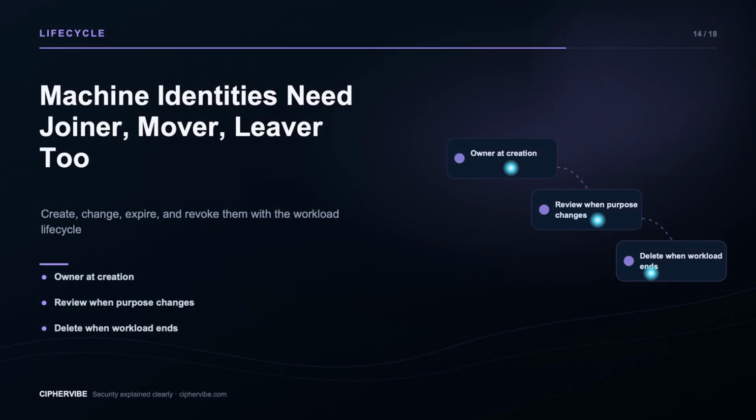Non-human identities also have a life cycle. Creation should name the workload, business purpose, technical owner, approver, environments, permissions, and expiration. A deployment or ownership change triggers review. Retirement disables the identity, revokes credentials and sessions, removes grants, and verifies that no dependency still uses it.